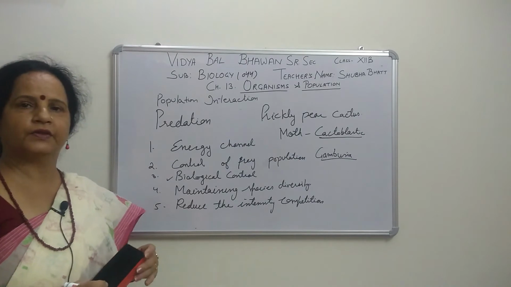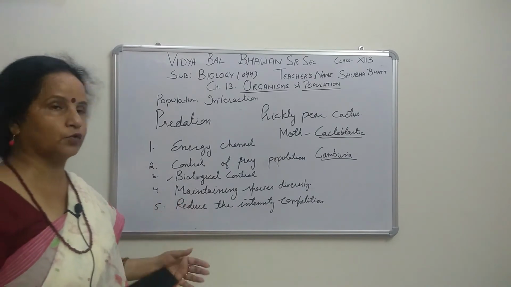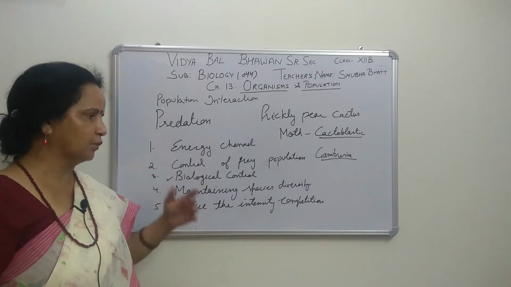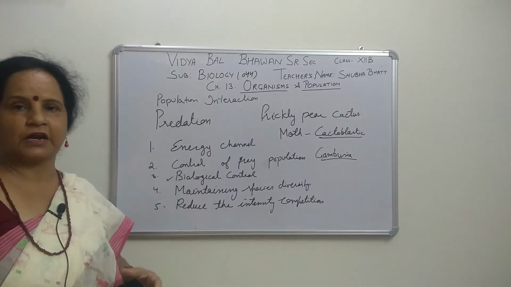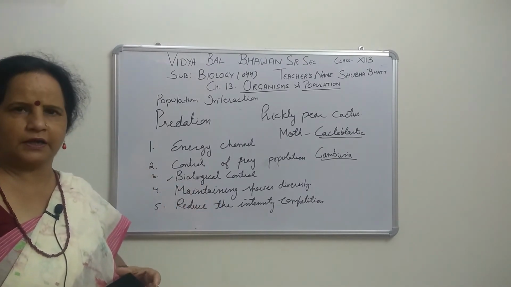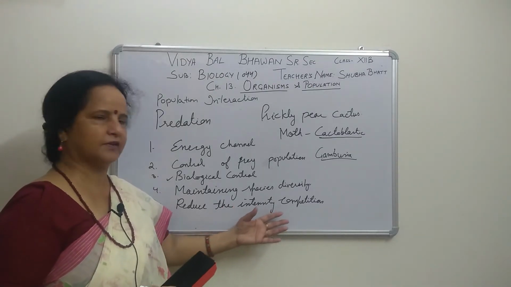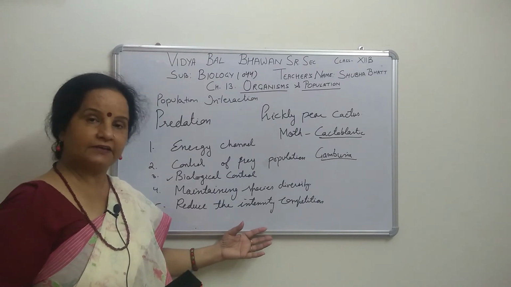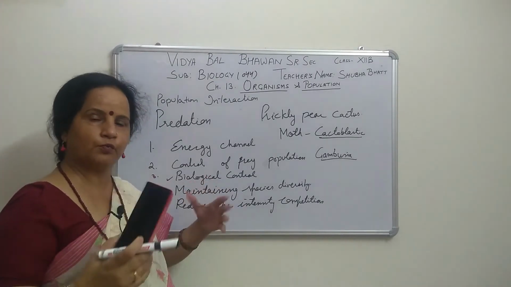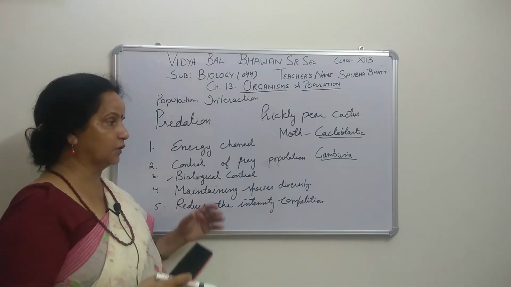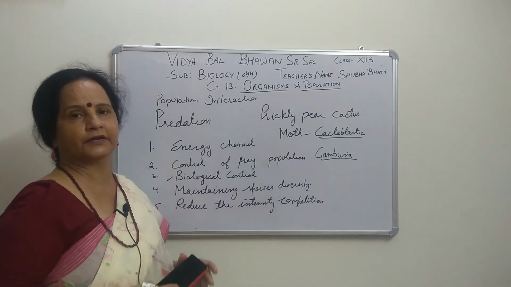One more example is given in your book also, because a question can be asked from your book. That is the Pisaster starfish. In the Pacific coast of America, the starfish is surviving, meaning no predator is there, and they survive so fast, unless we introduce a predator.